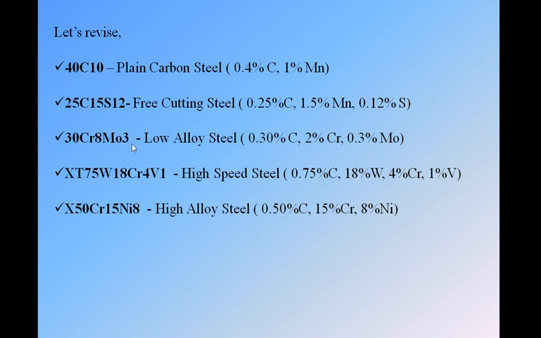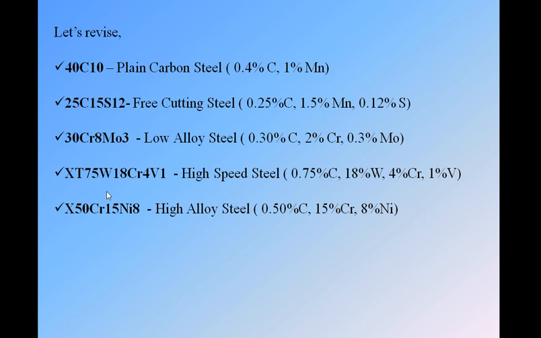Next, 30Cr8Mo3. This is low alloy steel because there is no C in between. For this we have a table with the divisible factors. 30 is the carbon content, so we divide it by 100, we get 0.3% carbon. Cr is in the first row, its factor is 4, so 8 divided by 4 we get 2% chromium. Mo is in the second row, which has factor 10, so we divide 3 by 10, we get 0.3% molybdenum.